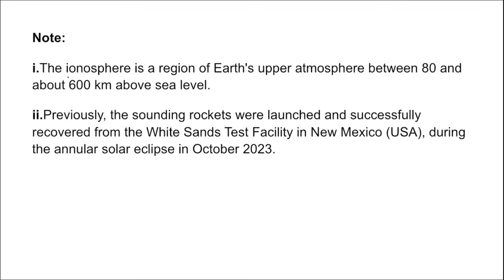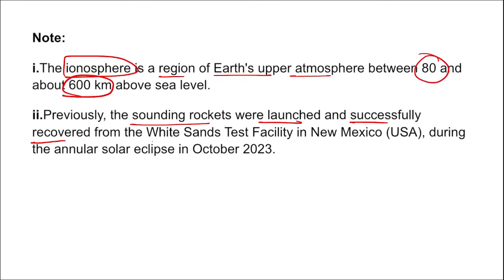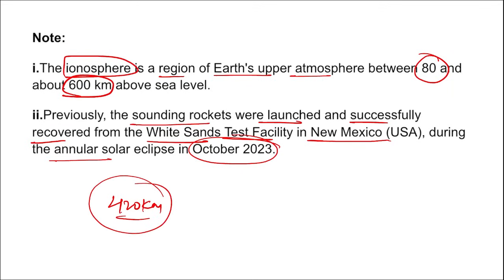Moving on, the ionosphere is a region of Earth's upper atmosphere between 80 kilometers to 600 kilometers above sea level. Previously, sounding rockets were launched and successfully recovered from the White Sands Test Facility in New Mexico, USA during the annular solar eclipse that was held in October 2023. Here, the APEP rockets reached a maximum altitude of 420 kilometers, and each rocket measured the charged and neutral particles in the ionosphere. They also collected data about the surrounding electric as well as magnetic fields, right?